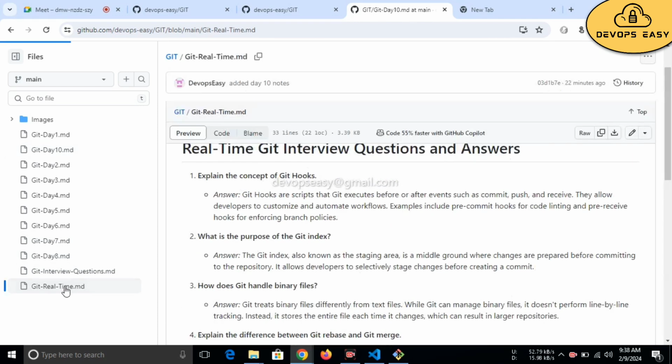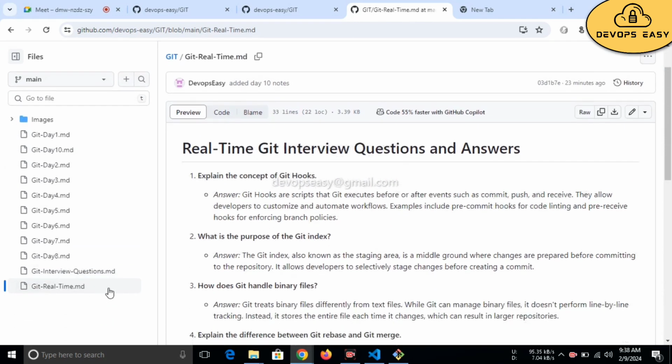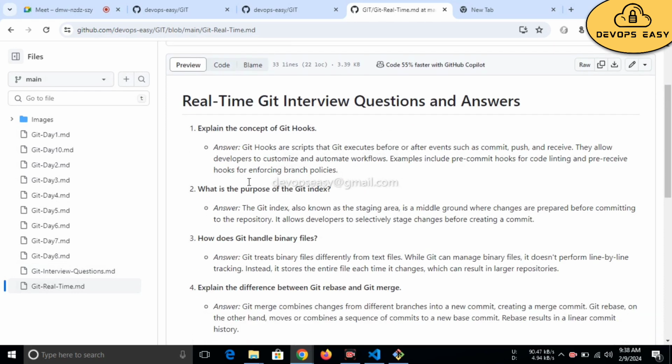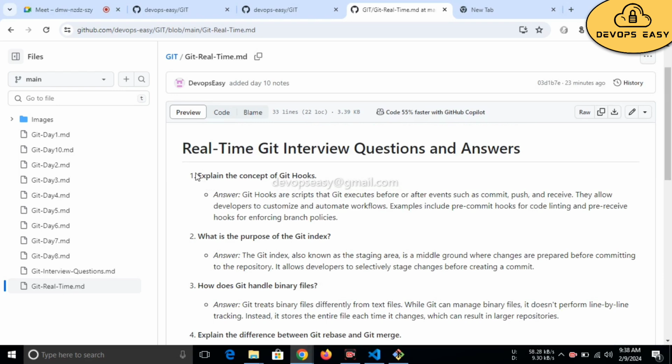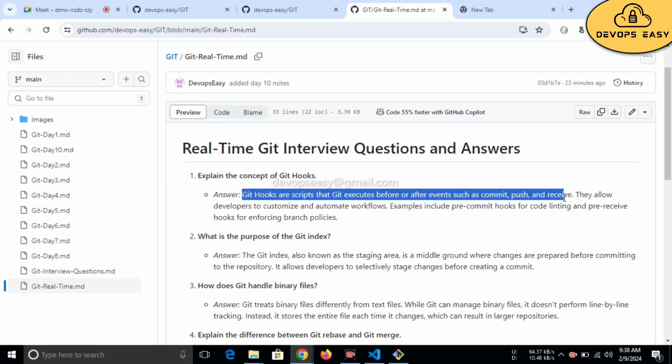Okay, now I will tell you about Git real time. You can check after the Git interview questions. Let me first see the real time. Explain the concept of Git hooks. What are Git hooks? I told you, right? Git hooks are scripts that Git executes before or after events such as commit, push, and receive. Whenever you git commit, if you want to have some events, then at that time it will throw an error like that.